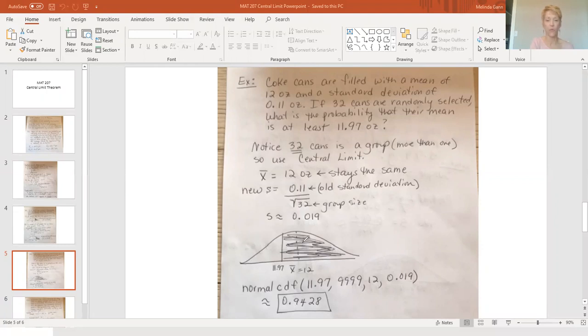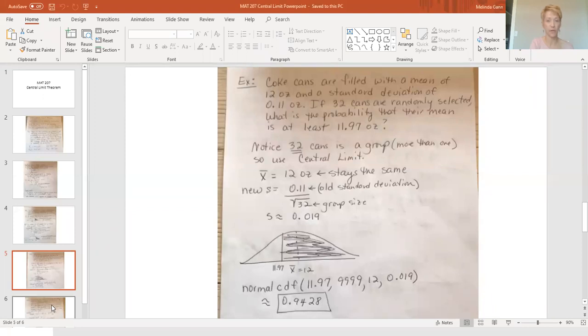And then remember, it's like a regular normal curve problem. Normal CDF, left endpoint on your shading, right endpoint on your shading, mean, and standard deviation. So the only difference is I had to change and get a new standard deviation. And then that ends up being my probability. Okay, so again, go to 3 or 4 decimal places on your probability.